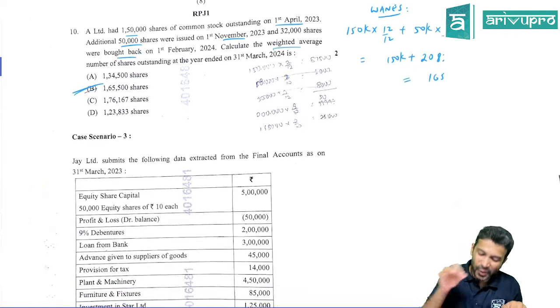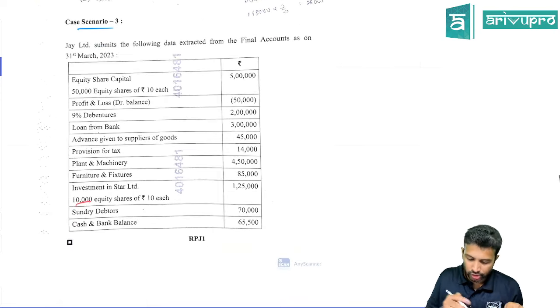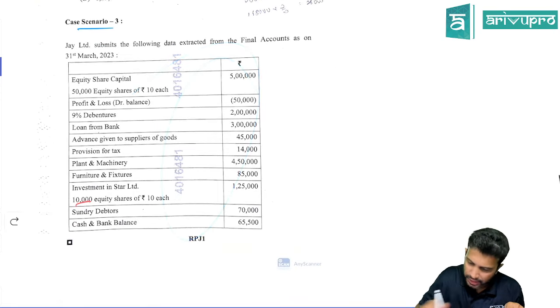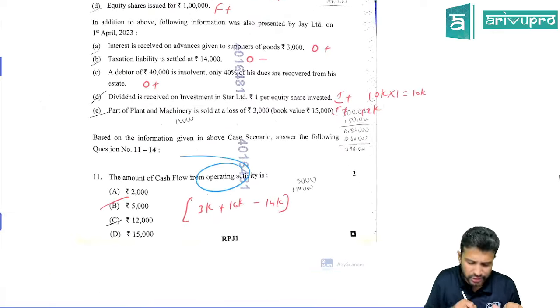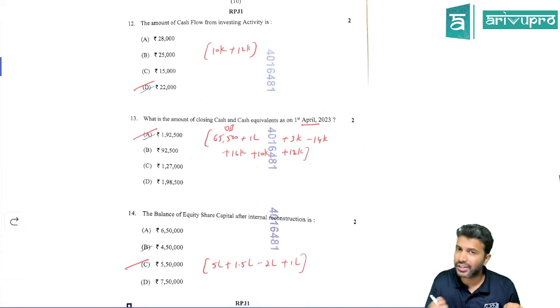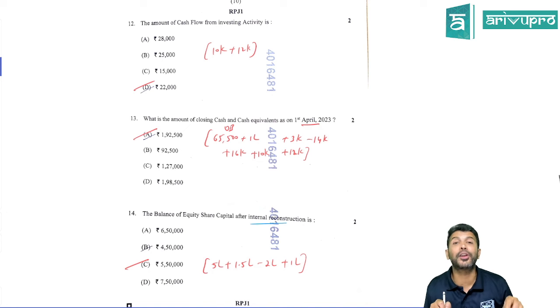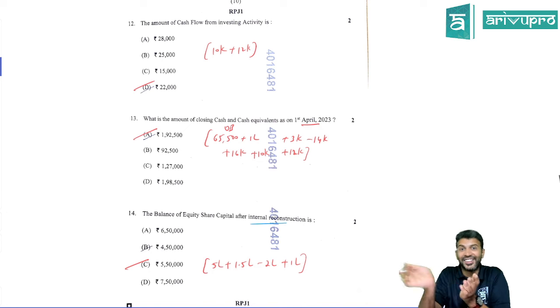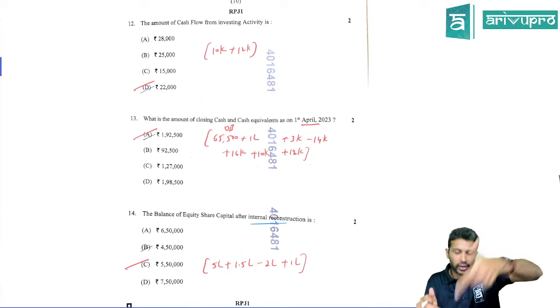Okay. Case scenario number 3. They've given some financial statement. Again, as I said before, just look at the requirement, that will be easier. They're asking you cash flow from operating activity, cash flow from investing activity, cash and cash equivalent on 1st April, and the balance of equity share capital after internal reconstruction. Maybe they've given some internal reconstruction and some cash flow activity. We need to keep both in mind and accordingly figure these out.